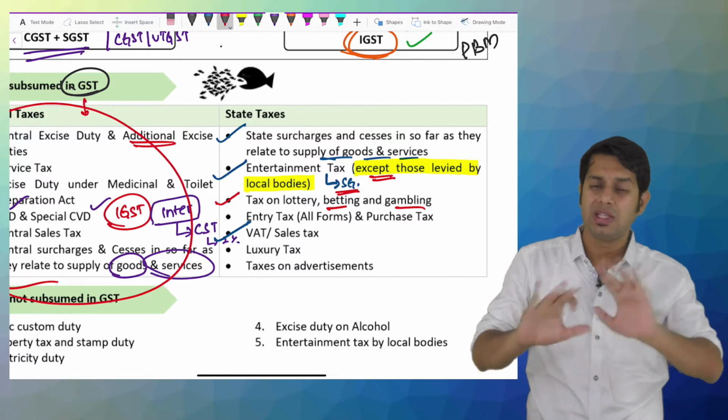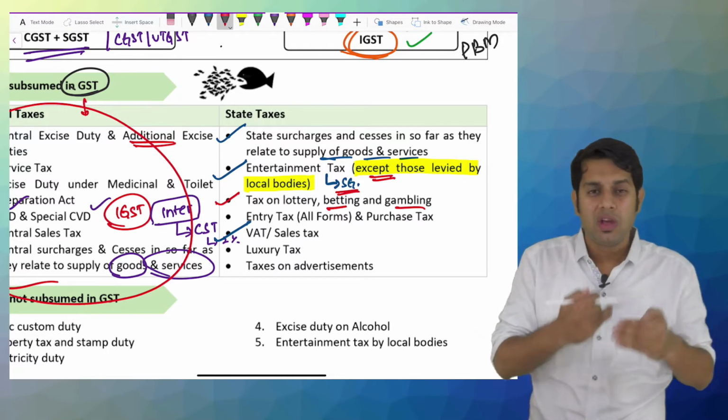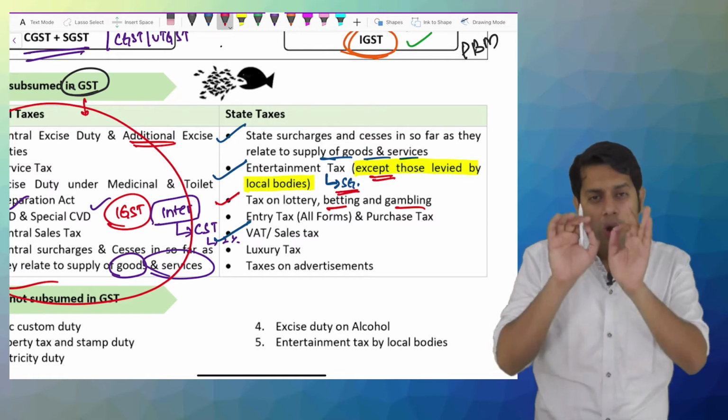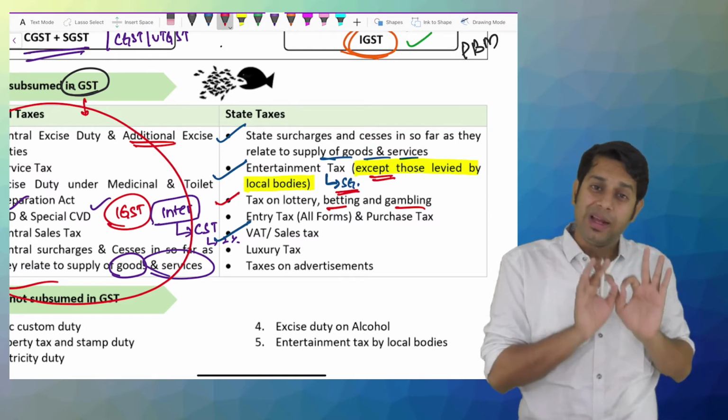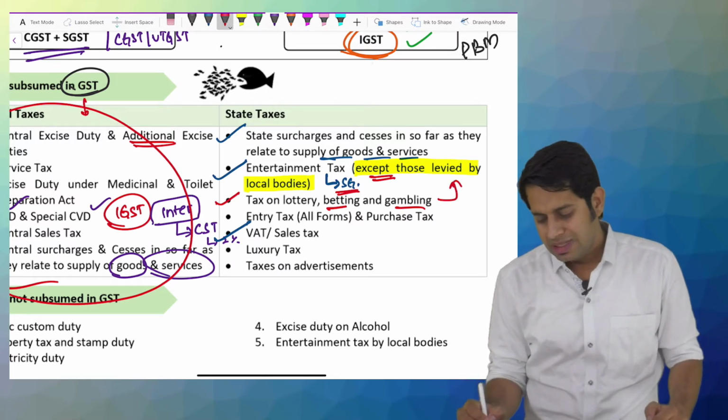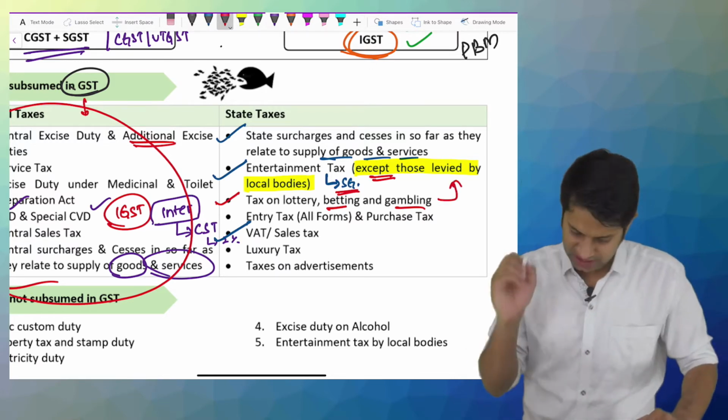It is not free. Whatever betting you are doing, whatever lottery you are purchasing, whatever gambling activities you are doing, on all these things the state government will collect some taxes. These taxes also got merged with GST.